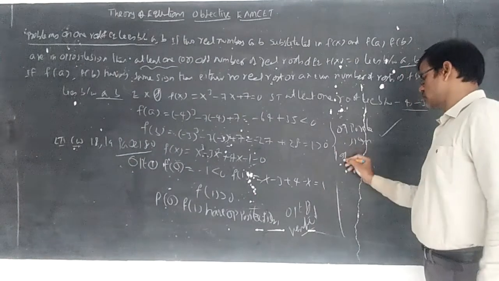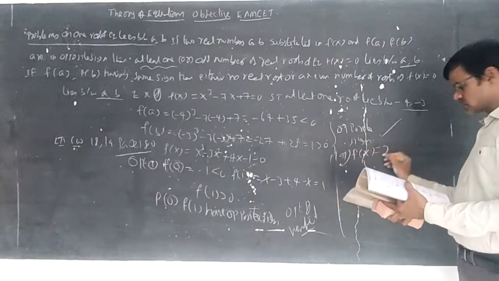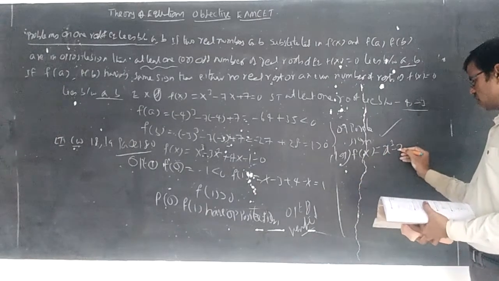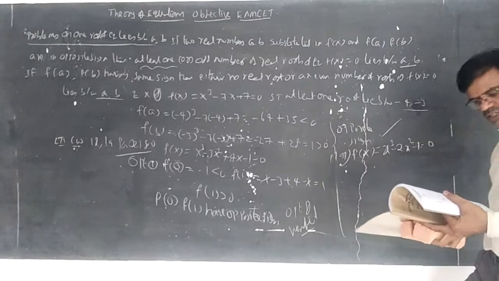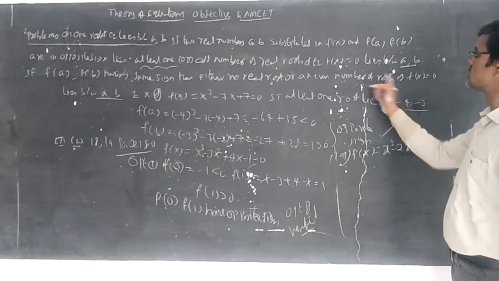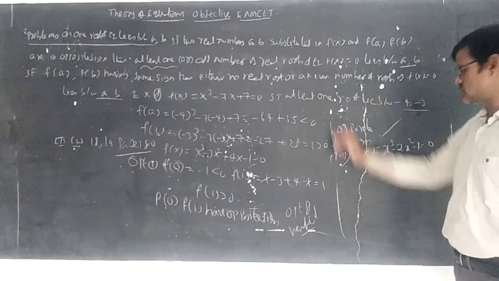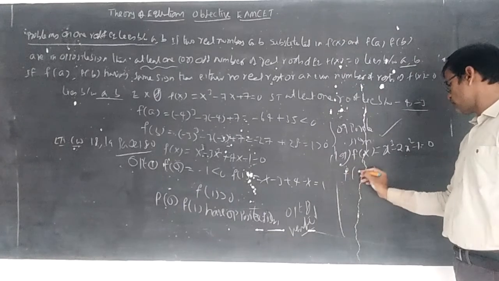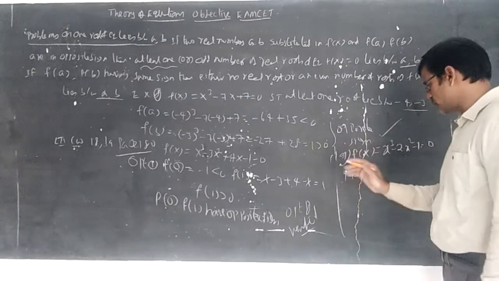19th question. f(x) = x³ − 2x² − 1 = 0. "Lies between" is already discussed. Whenever lies between is there, we should get f(a) × f(b) < 0. So f(a) and f(b) should have opposite signs.